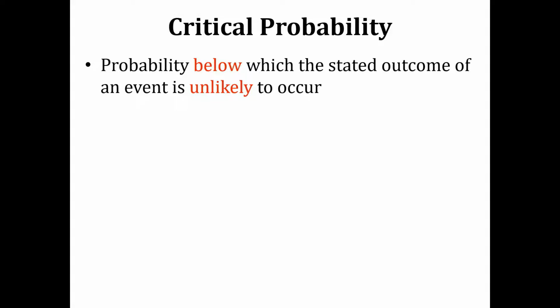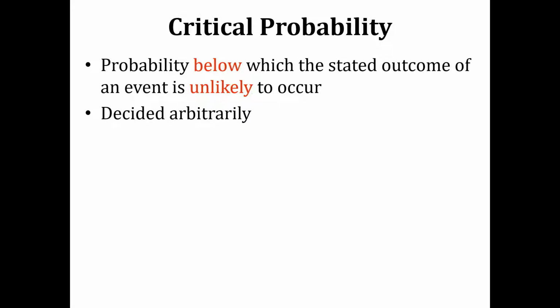Now we are going to discuss another important concept in probability, which is known as the critical probability. This concept is very critical in inferential statistics, so you need to learn it very carefully. The critical probability is the probability below which the stated outcome of an event is unlikely to occur.